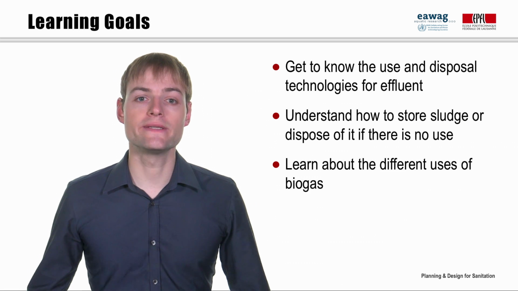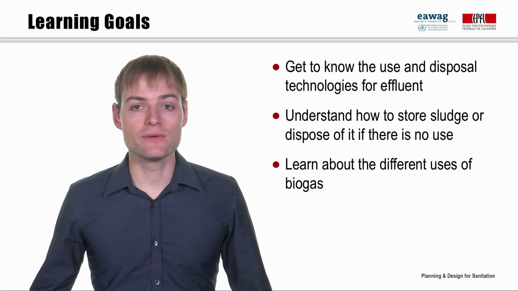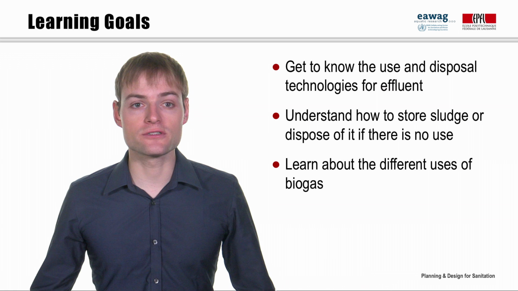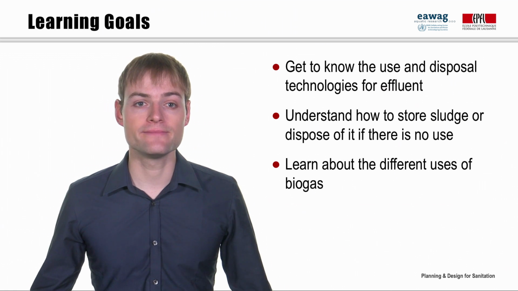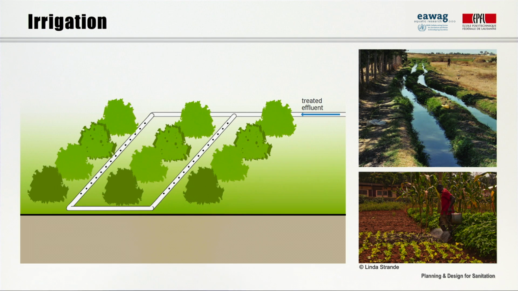We are now going to look at technologies for using or disposing of treated effluent. I will also briefly talk about surface disposal and storage of sludge and other solid products that cannot be utilized. Biogas is another sanitation product that can be used beneficially. We will shortly see how. Let's start with the utilization of effluent.